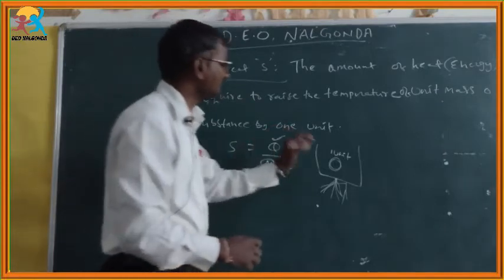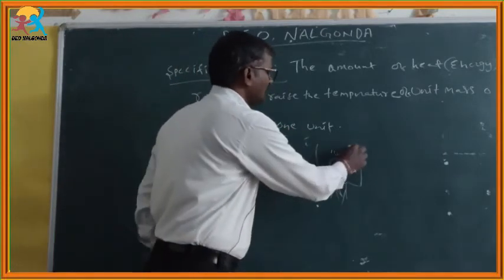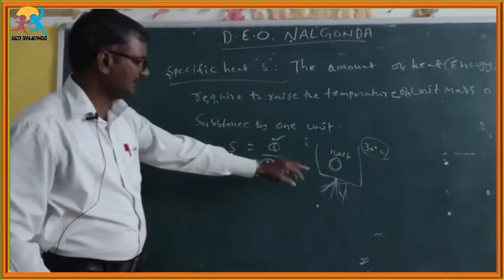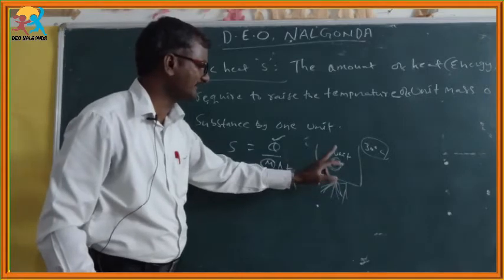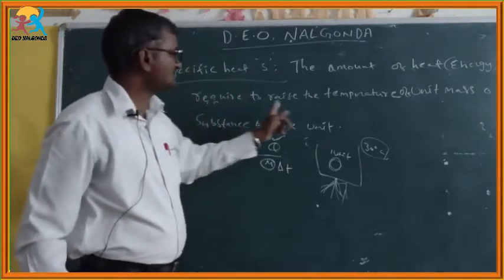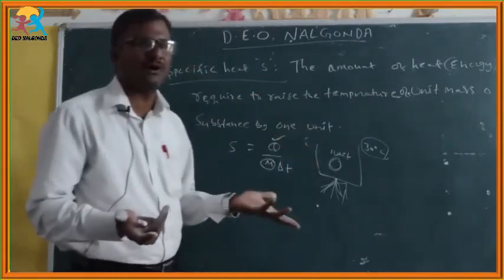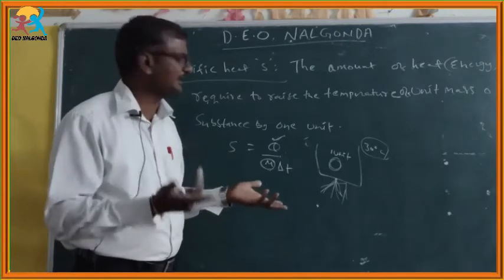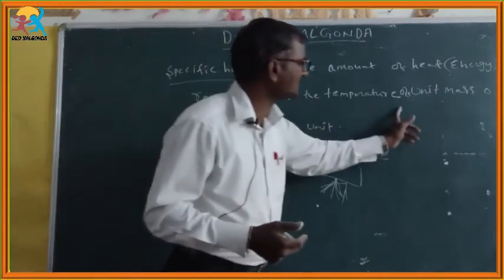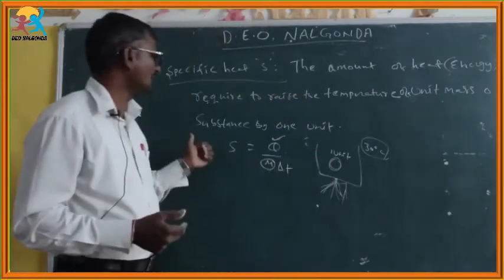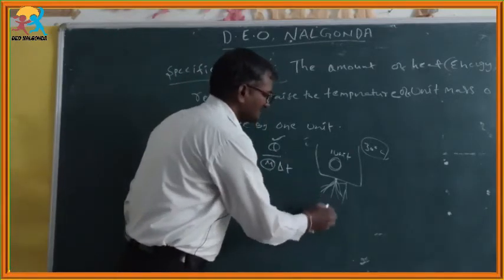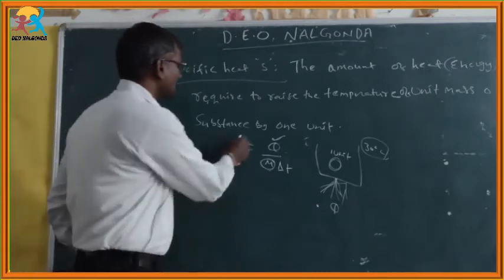Already the temperature is at a certain value, for example 30 degrees Celsius initially. The unit mass of substance has an initial temperature of 30 degrees centigrade. The amount of heat energy required to raise the temperature, how much you are raising is your wish: 1 degree, 2 degree, 3 degree, 5 degree, 10 degree, whatever it may be. To raise the temperature of unit mass of substance by 1 unit, whatever we supply can be called specific heat.